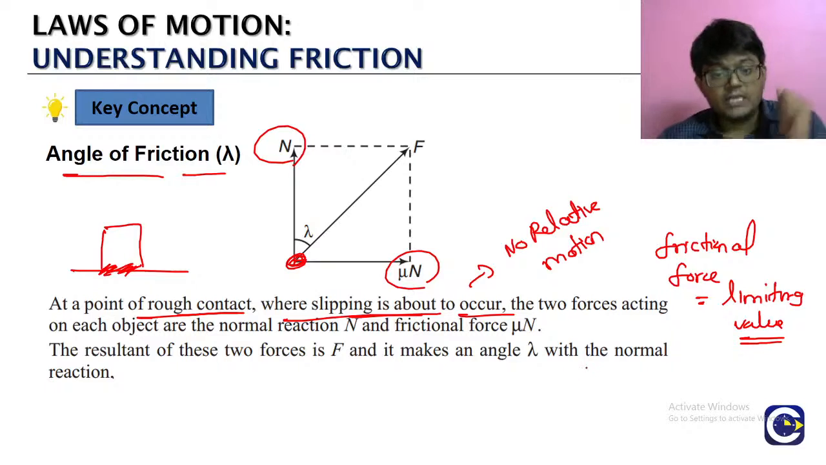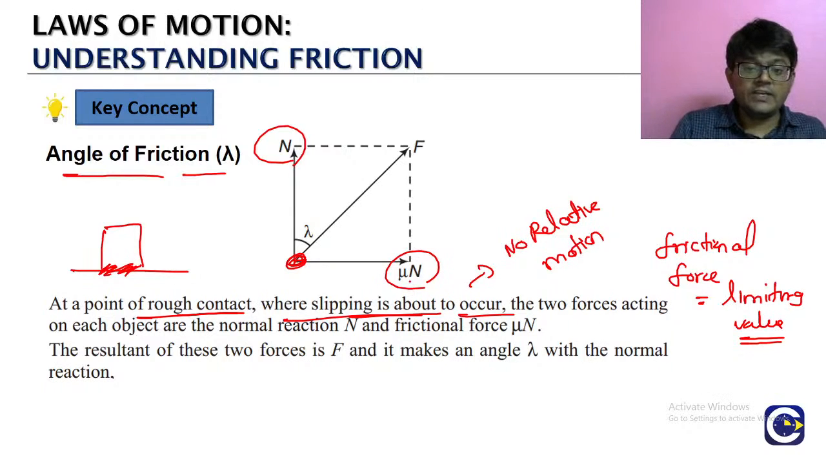Frictional force will be equal to what? Limiting value. Okay, so limiting value is mu s into normal reaction. We have taken mu s, but what is the limiting value? Mu s into normal reaction. Okay, now when we look at this particular situation,